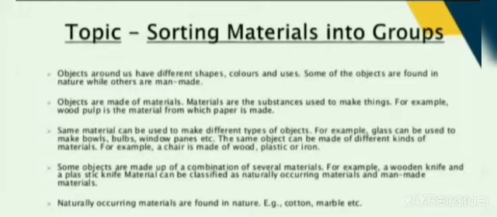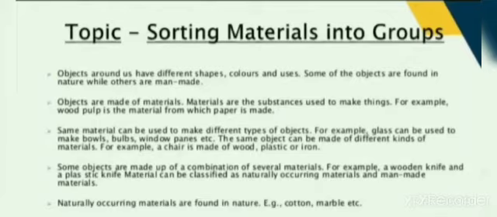Objects are made of material. Materials are the substances used to make things. For example, wood pulp is the material from which paper is made. Some material can be used to make different types of objects. For example, glass can be used to make bowls, bulbs, window panes, etc.